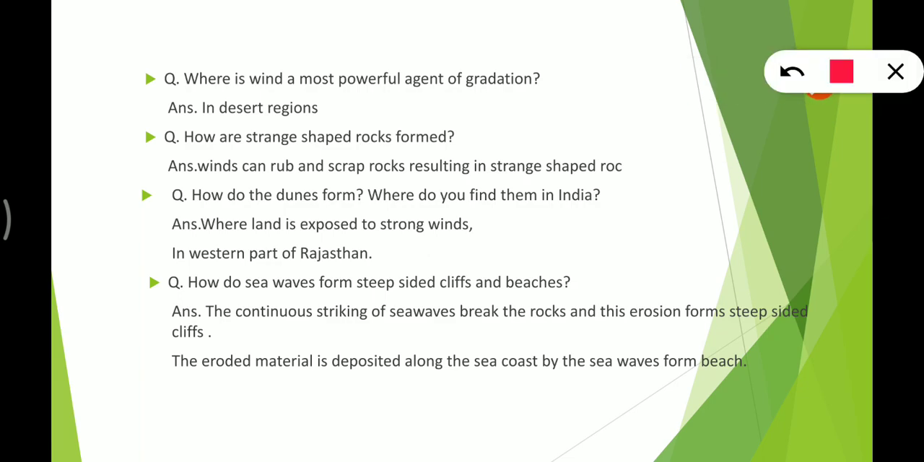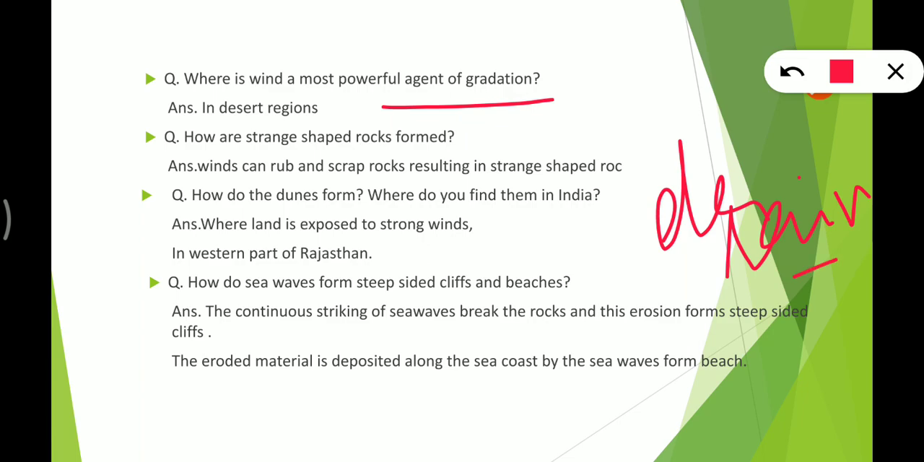Now here we have, where is wind the most powerful agent? In desert regions where the rainfall is less and vegetation is meager. How are strange shaped rocks formed? Very simple. Winds rub and scrape rocks and form strange shaped rocks. Here is also a spelling mistake, rocks.